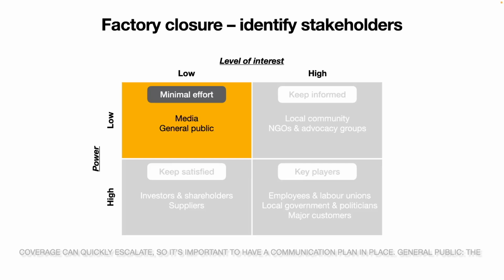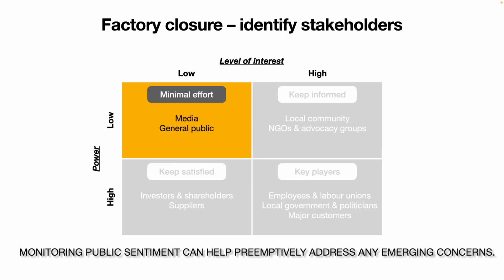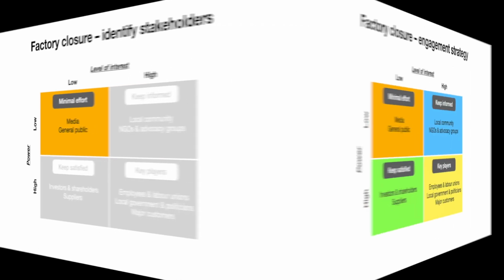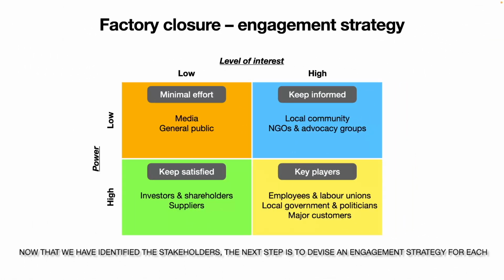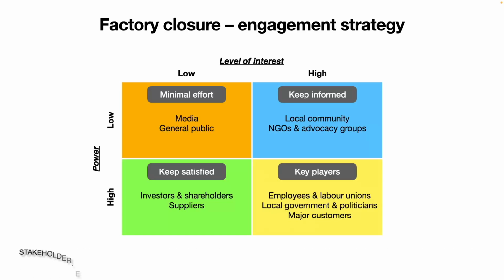General public. The broader public may have limited interest unless the issue gains significant media attention or political traction. Monitoring public sentiment can help preemptively address any emerging concerns. Now that we have identified the stakeholders, the next step is to devise an engagement strategy for each stakeholder.